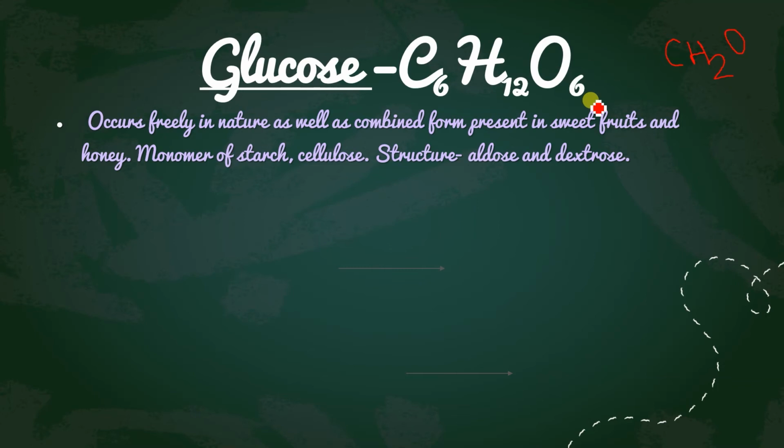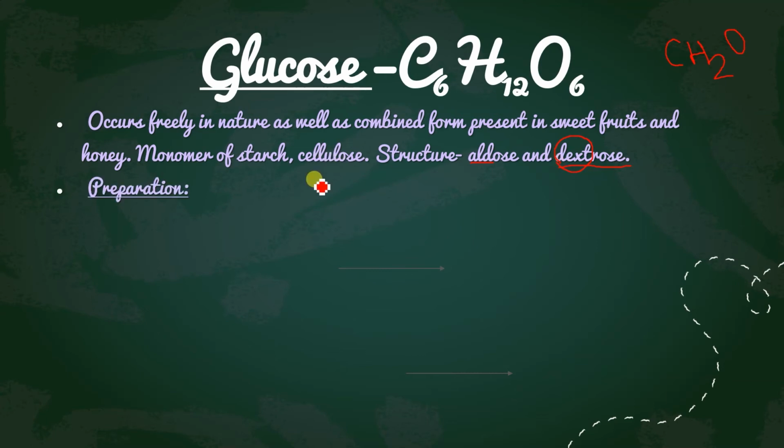That is aldose and dextrose. Aldose means it has an aldehyde functional group. Got it? What is this dextrose? You can understand, you have done it in organic chemistry, that it is dextrorotatory, isn't it? So from there this word dextrose comes. Okay, I will explain it with the structure, so just wait for that.